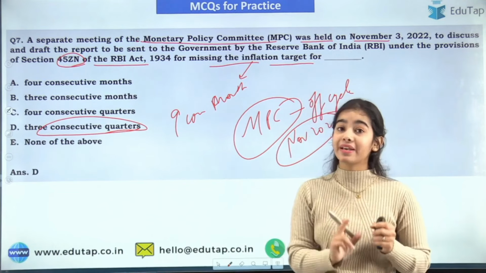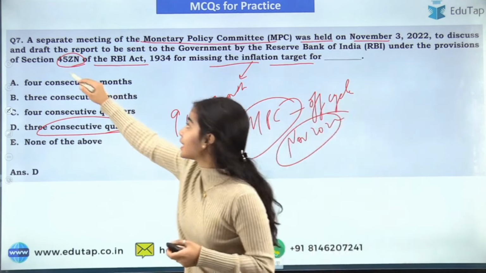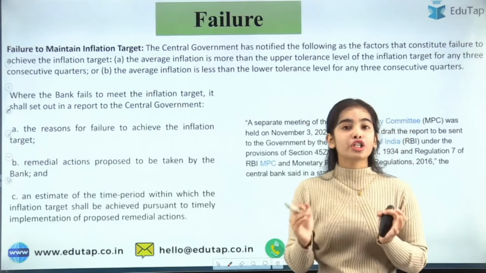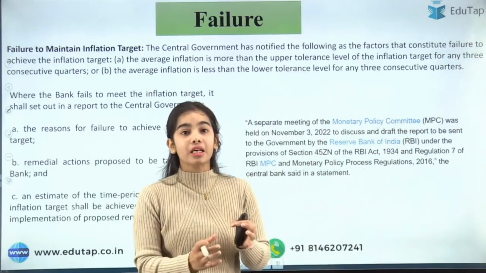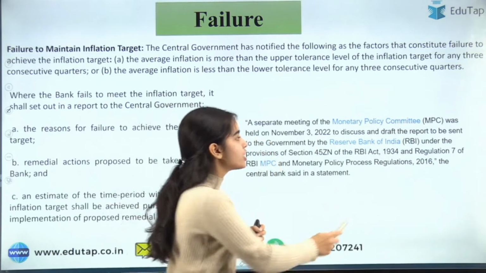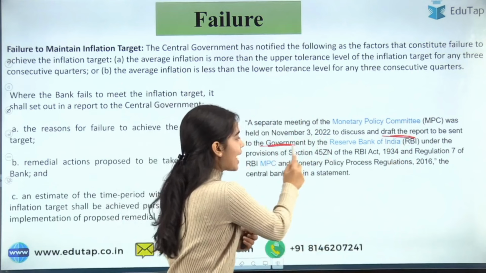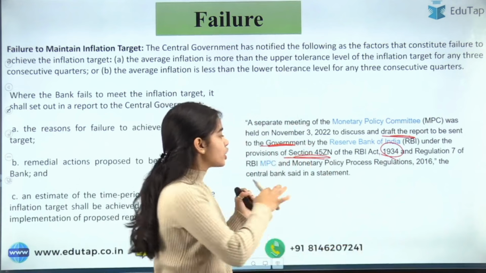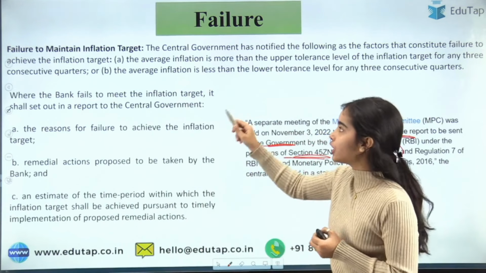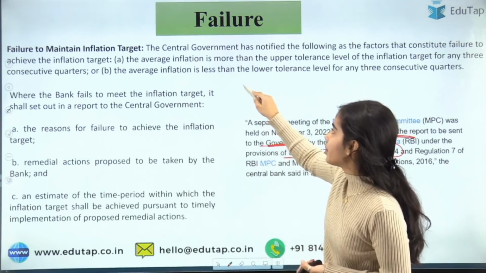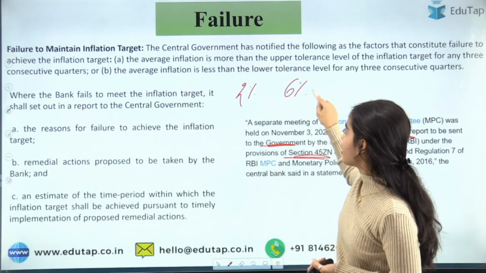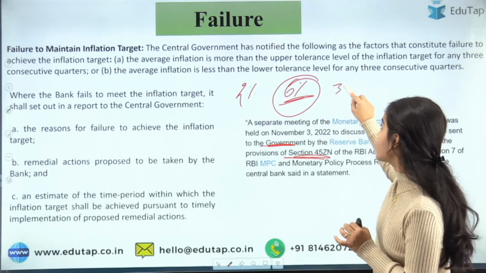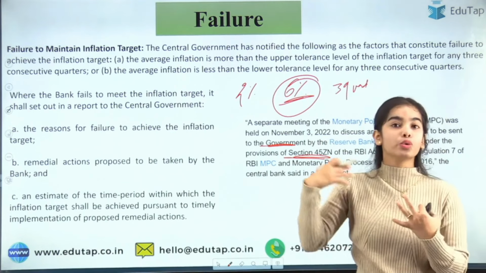Okay, so you have to remember this very carefully, and which section is involved, that also you have to remember very carefully. It is for the failure to maintain the inflation target. If the Monetary Policy Committee fails, then it has to draft the report to be sent to the government, and this is under Section 45ZN of the RBI Act 1934. Okay. So you can read this. They fail to maintain the inflation target between what? Between 2% to 6%. If the inflation is going above 6% for 3 consecutive quarters, then they have to report to the government.